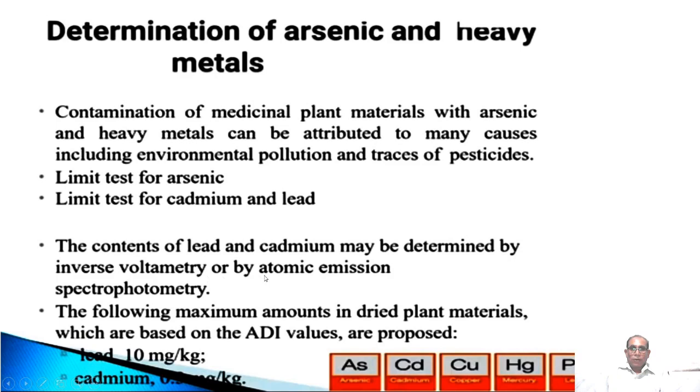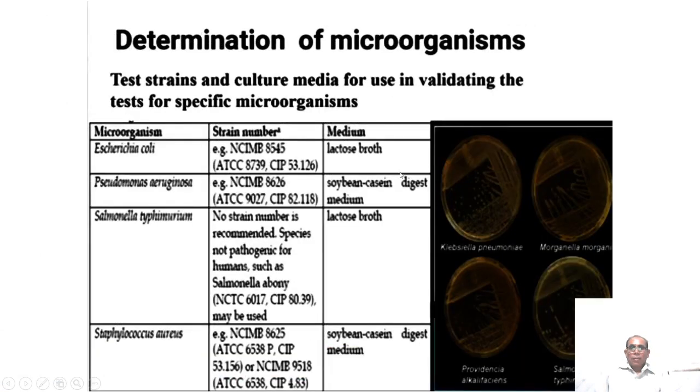By voltammetry or by atomic absorption spectrophotometry, we can check the following maximum amounts in the dried plant material, which are based on ADI values, meaning acceptable daily intake. Lead has a limit of 10 milligram per kg weight. Cadmium is 0.5 milligram per kg weight. Then we have to go for determination of microorganisms also. These microorganisms also produce adverse effects in our body as well as in the preparation.